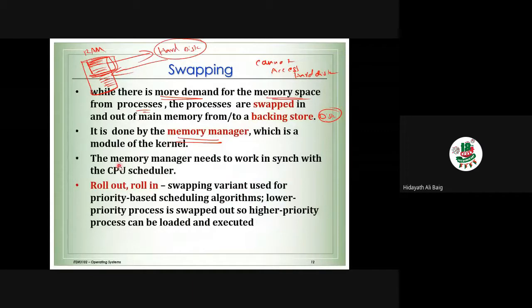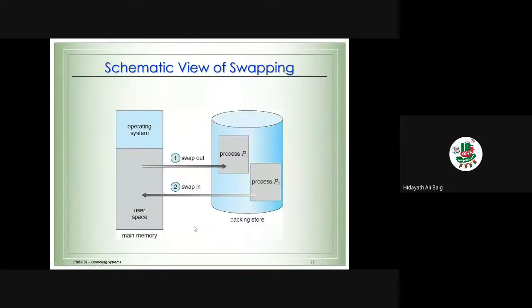So what does the memory manager do? The memory manager needs to work in sync with the CPU scheduler. When the CPU wants memory, it will give the memory. When the CPU wants to make one process free, it will take the process from the main memory and put it onto the hard disk. Whenever the CPU wants the process, it will bring it from the hard disk to main memory. That means the memory manager works in synchronization with the CPU scheduler. Leave roll in and roll out, it is going to confuse you. Now I will explain the process of swapping.